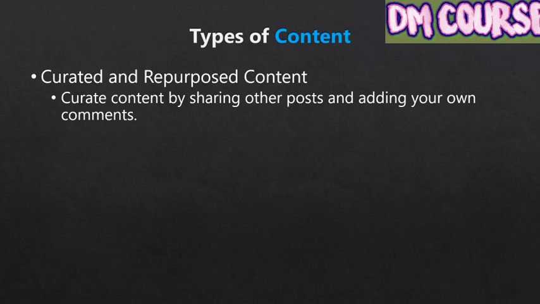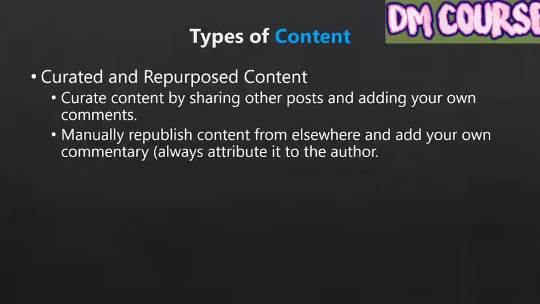Another way to curate content is to manually republish it. This can mean copying excerpts from someone else's blog, a news article, or a book, and so on. Just ensure you always attribute it to the author. For example, here's some great tips from the folks at such and such blog. And try to always put your own comments at the beginning or end and ask your audience what their thoughts are. This is a mutually beneficial form of content marketing because you're spreading the exposure of the other entity's brand, which they'll appreciate, while also posting content with almost no work required on your part.